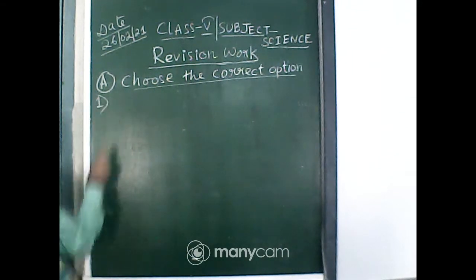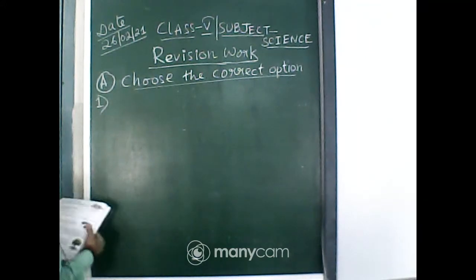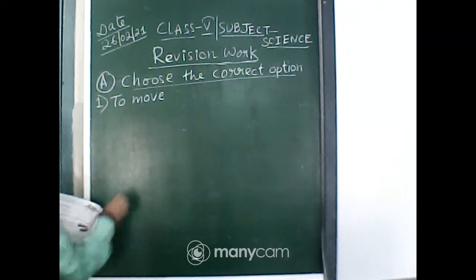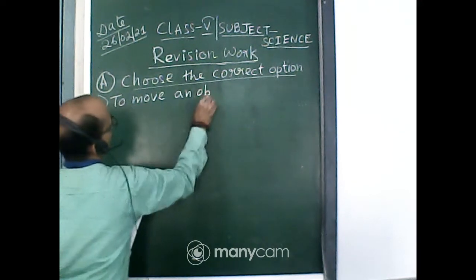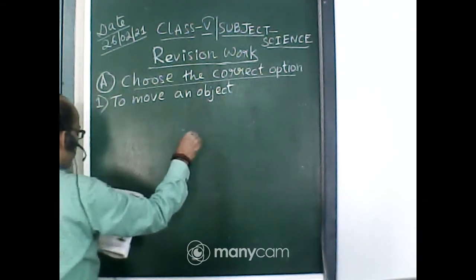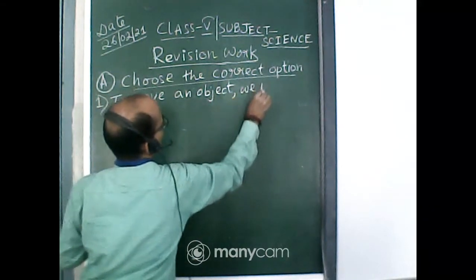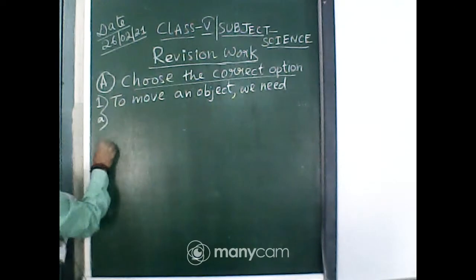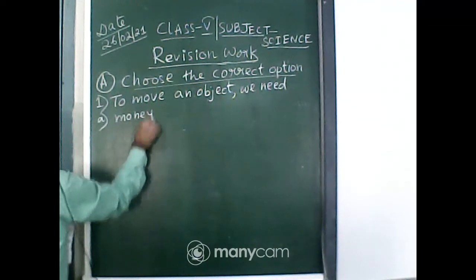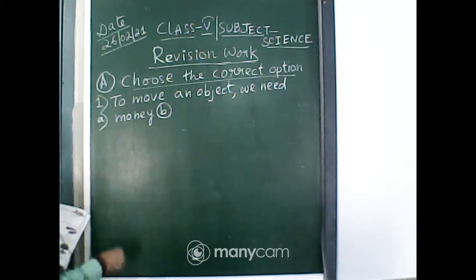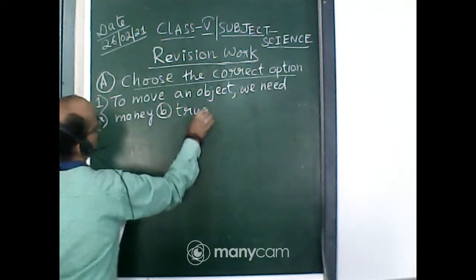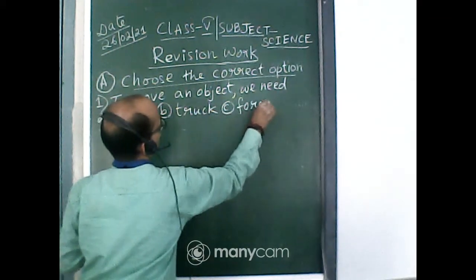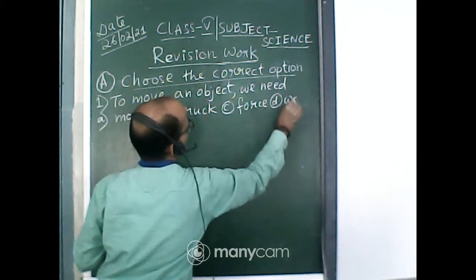Question number 1. To move an object, we need: A, money; B, truck; C, force; and D, work.